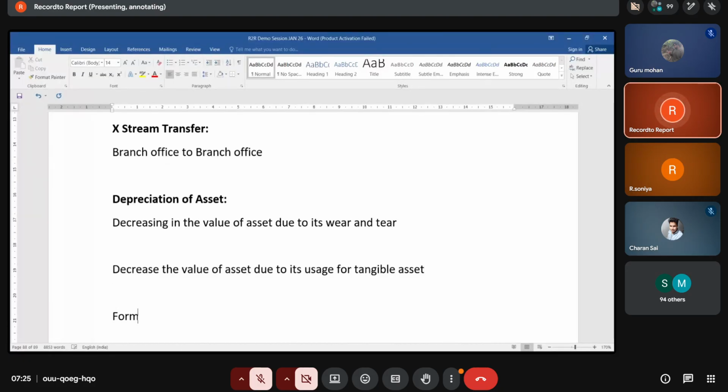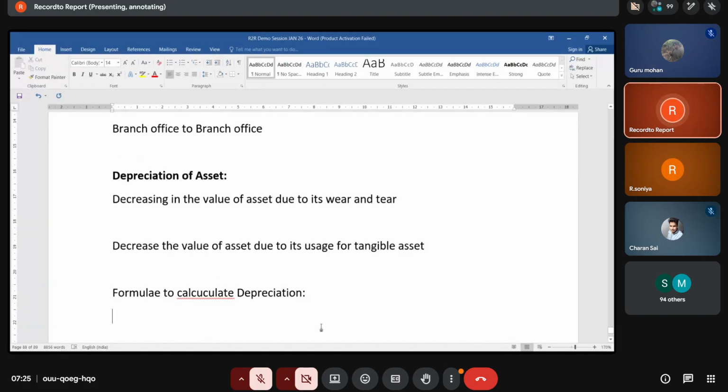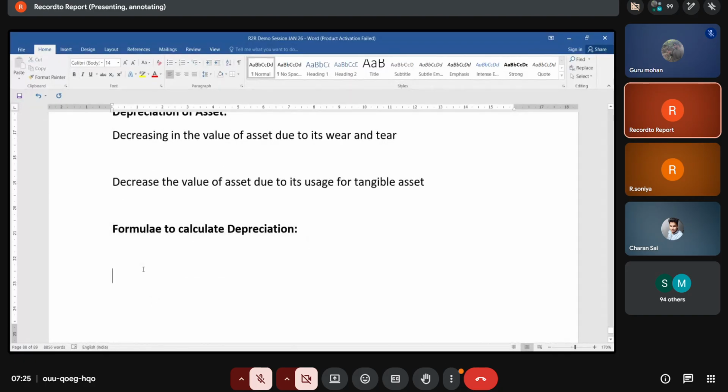What is the formula to calculate depreciation, guys? The formula is total cost of an asset minus scrap value, divided by useful life of asset.